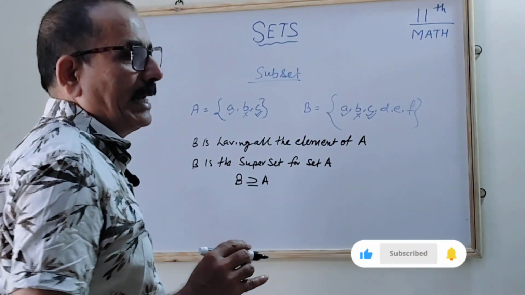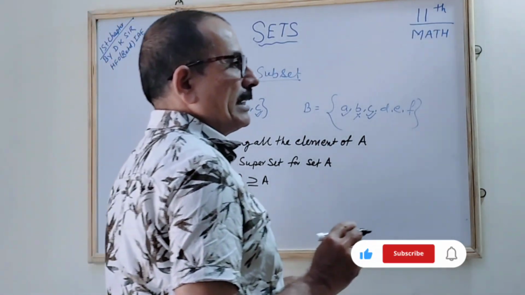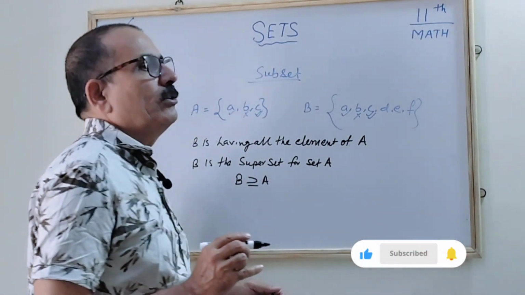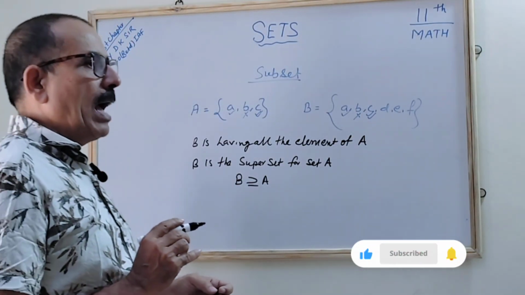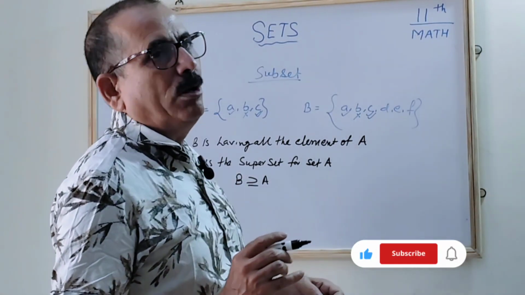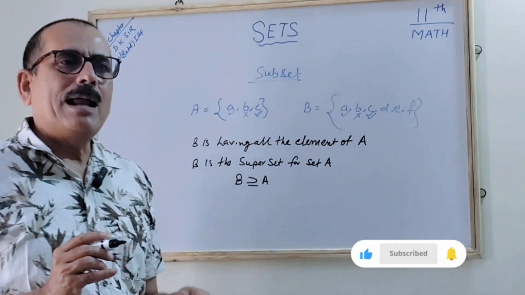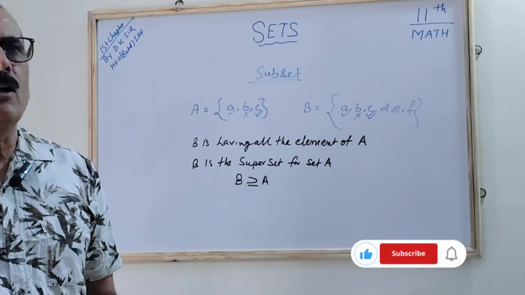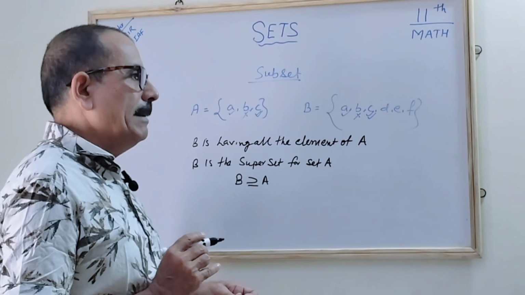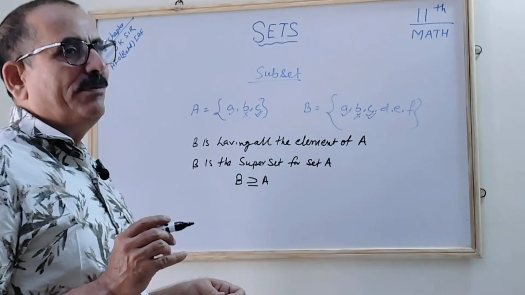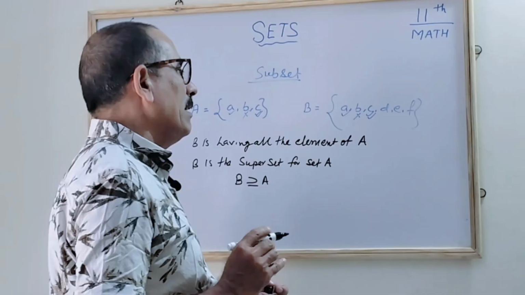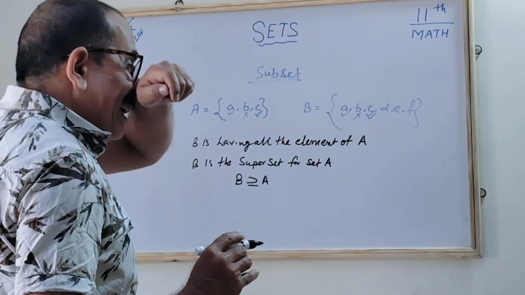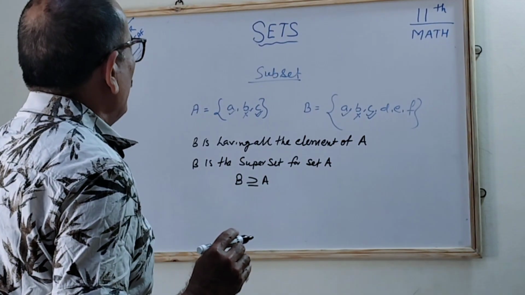The superset you should understand like this. Suppose your father is a set in which you have 3 or 4 children. All the 3 or 4 children are subsets of your father, of your parent, since all your characters are in the father, but besides that there are many extra characters found in your father.